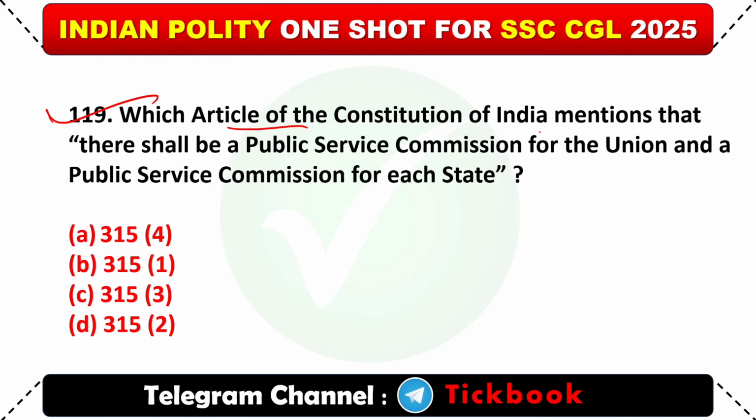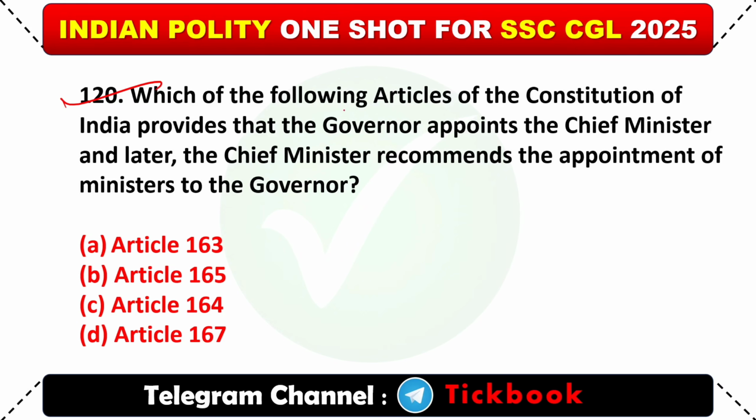119. Which article of the Constitution of India mentions that there shall be a public service commission for the union and a public service commission for each state? Option B, 315 subclause 1. 120. Which of the following articles provides that the governor appoints the chief minister and later the chief minister recommends the appointment of ministers to the governor? Option C, Article 164.